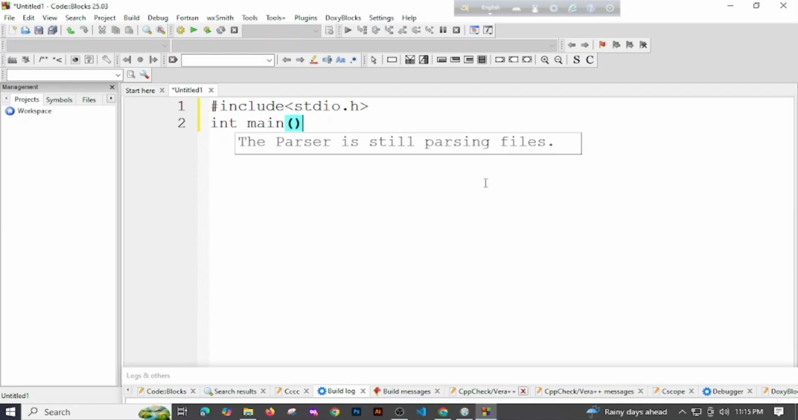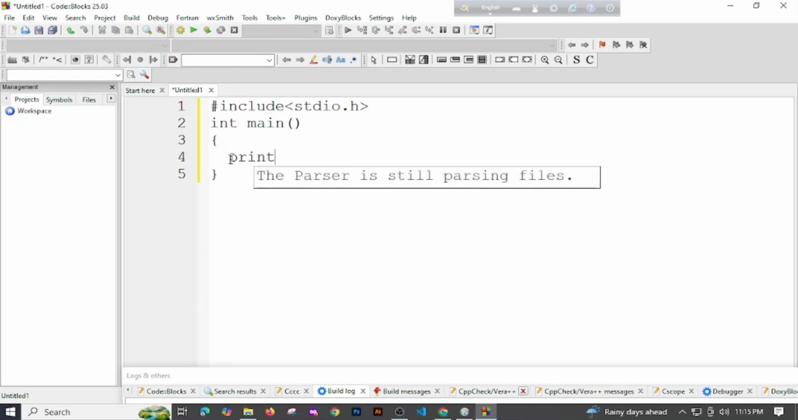Okay, now enter, int main, first bracket close, enter, second bracket. Yeah, now we will print our first code. printf, first bracket, quotation, and Assalamu alaikum.